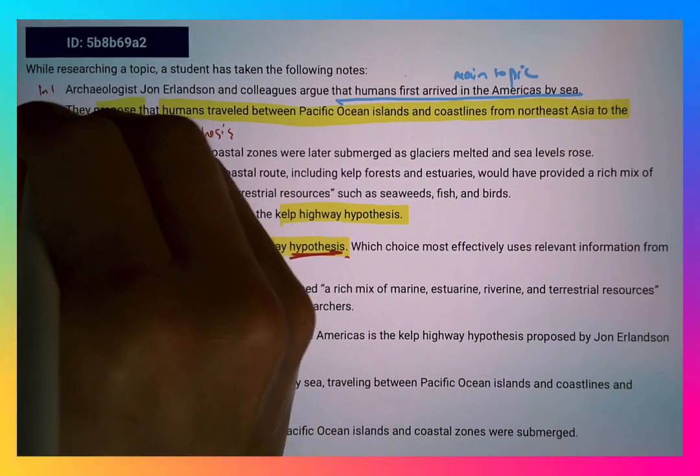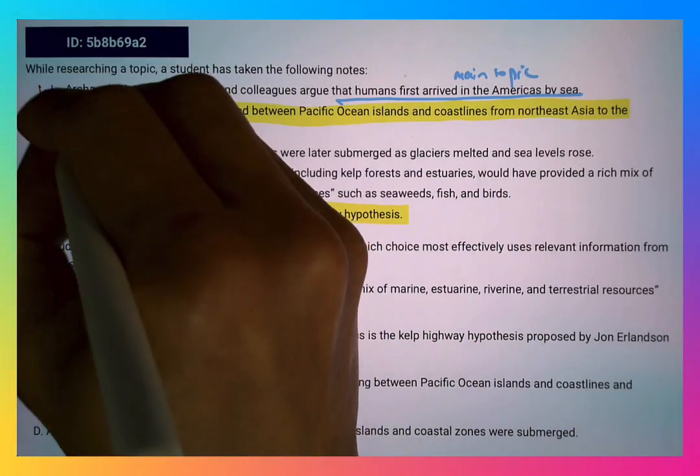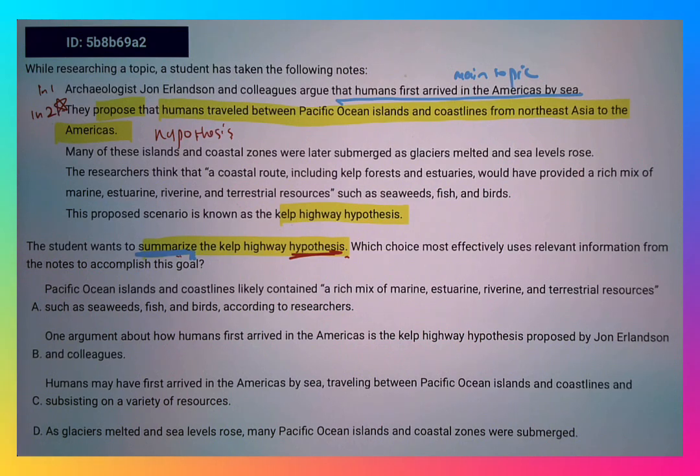So line 2 is going to be important, so I'm going to put a star mark there. Many of these islands and coastal zones were later submerged as glaciers melted and sea levels rose. The researchers think that a coastal route, including kelp forests and estuaries, would have provided a rich mix of marine, estuarine, riverine, and terrestrial resources such as seaweed, fish, and birds.